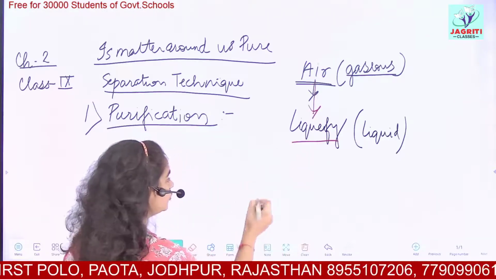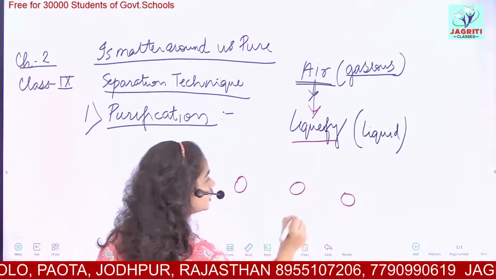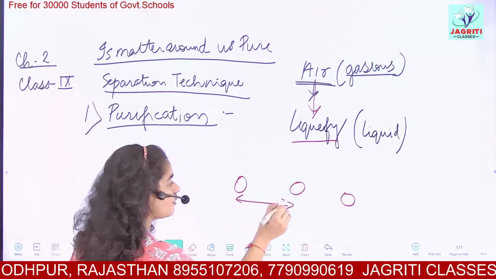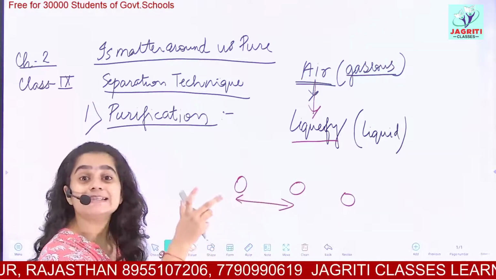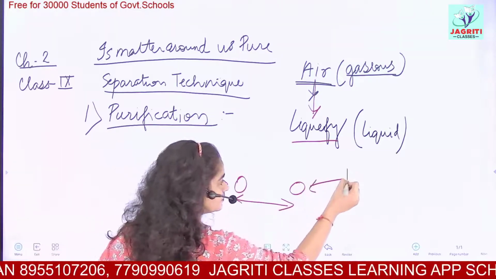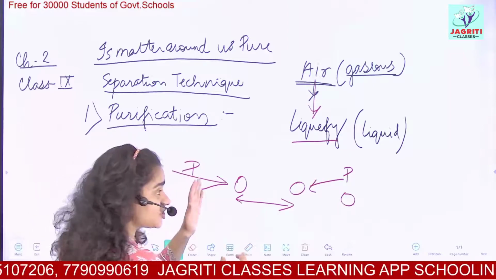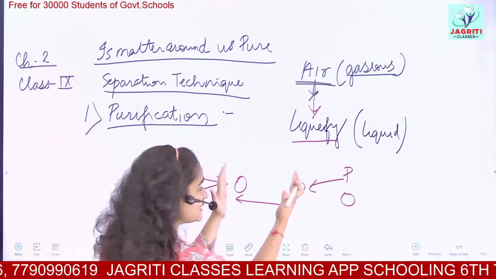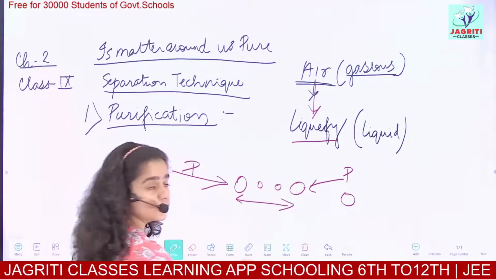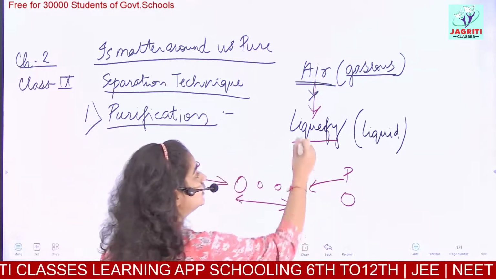So if these are the gaseous molecules which are very far away from each other, that is, they have larger intermolecular distance, what you do is apply pressure from both the sides. If I apply pressure, that is, I am compressing the molecules, then these molecules will come closer, and this would result in a liquid state.